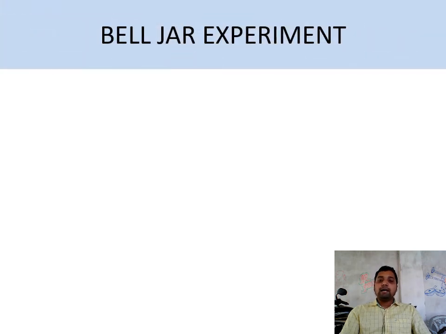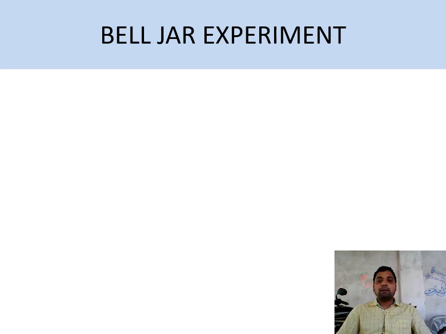Here is a bell jar experiment, the most popular experiment to find that sound cannot travel in vacuum. Sound is produced due to vibration. Once the object vibrates, it produces sound. Then the second thing is to reach near the receiver, and from the source to the receiver is the work of the medium. In that medium, the particles collide with each other, strike each other, so energy can go from one particle to another and reach near the receiver.